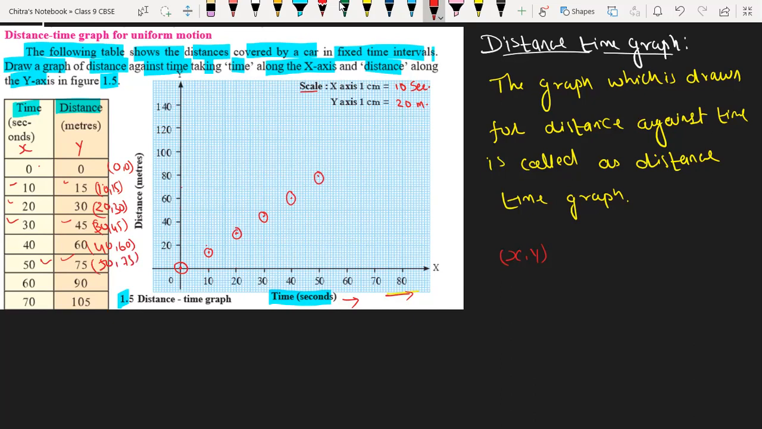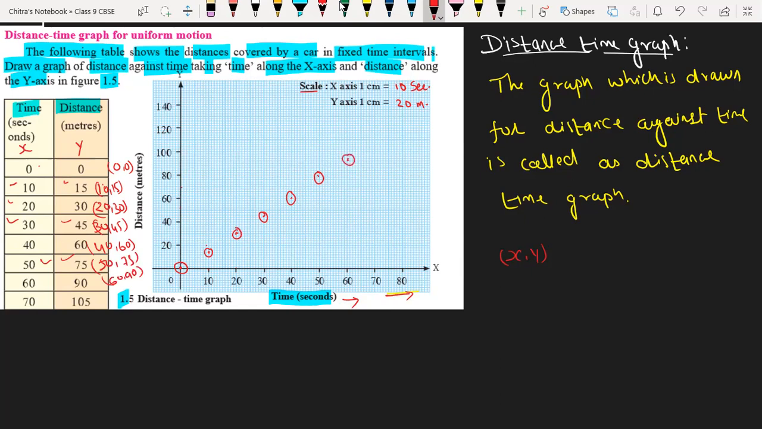And now we have 60 and 90. Next coordinate. So 60 again on the x-axis and 90 on the y-axis. So between 80 and 100 we have 90. So 90 will come over here. So the intersection point will be this one.